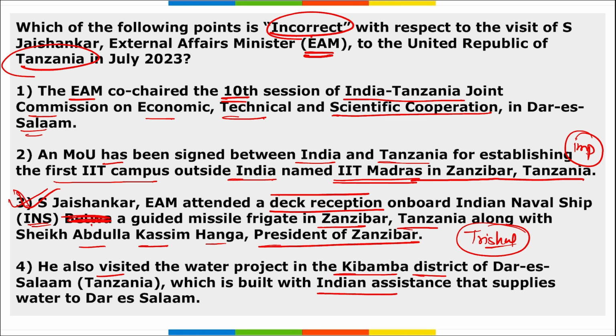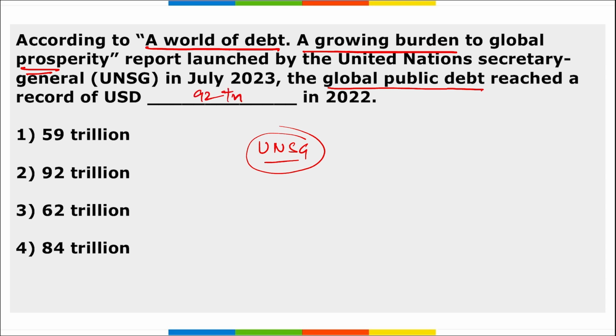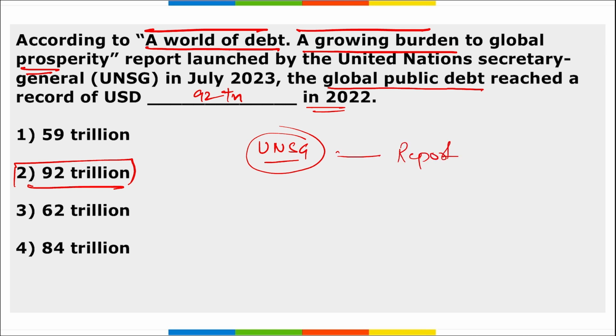Moving on. Next, A World of Debt, A Growing Burden to Global Prosperity. This is the name of the report that was launched by United Nations Secretary General in July. The global public debt has reached a record of $92 trillion in 2023. So the right option is option second. According to A World of Debt, A Growing Burden to Global Prosperity, this was the name of the report that was released by United Nations Secretary General Antonio Guterres, right?